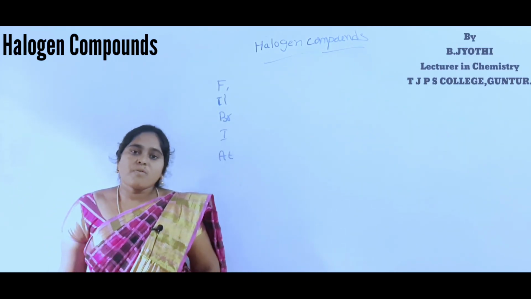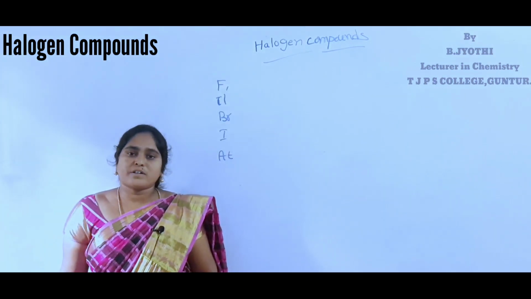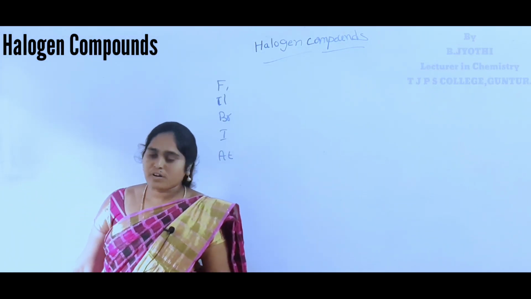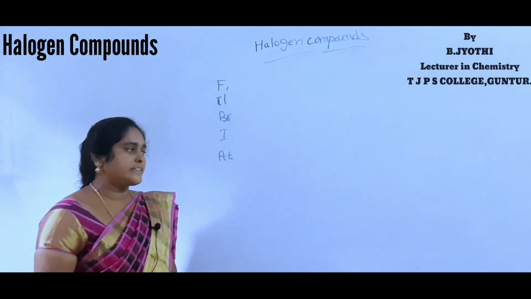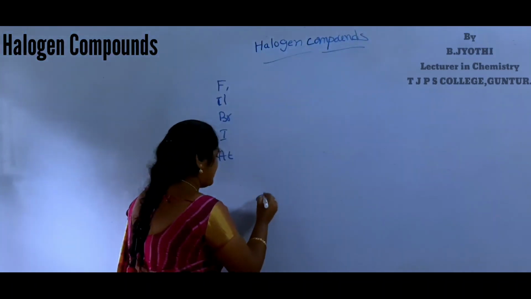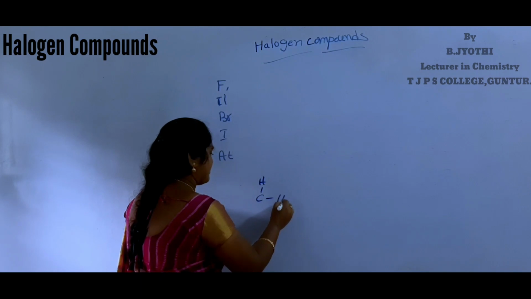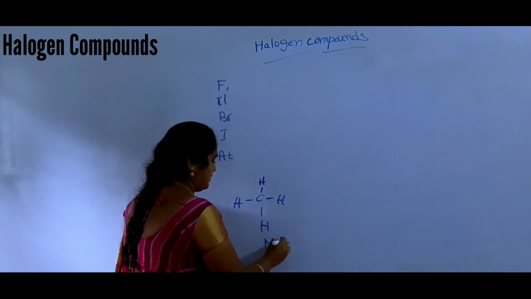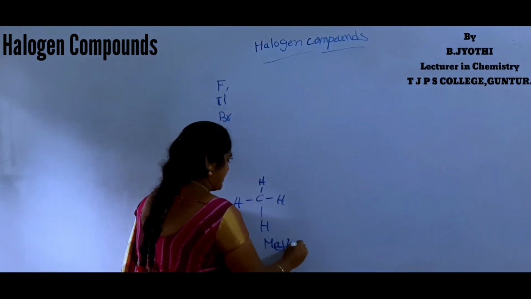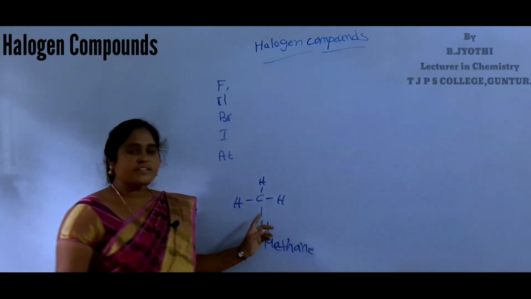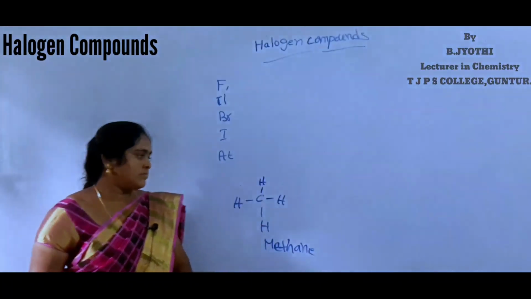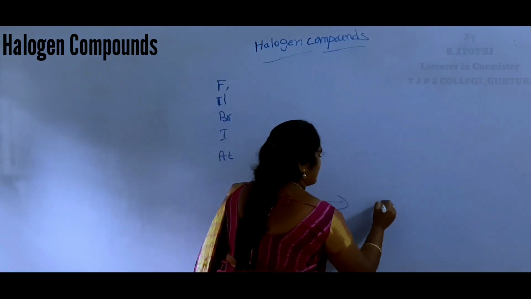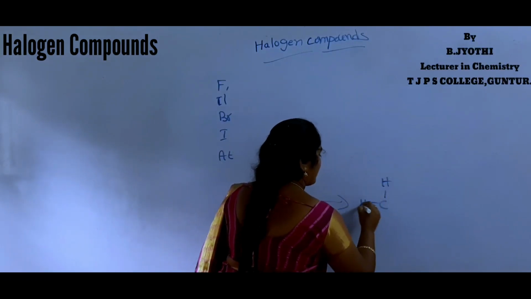A carbon compound that contains hydrogen atoms and carbon atoms is called a hydrocarbon. For example, methane. This is a hydrocarbon.